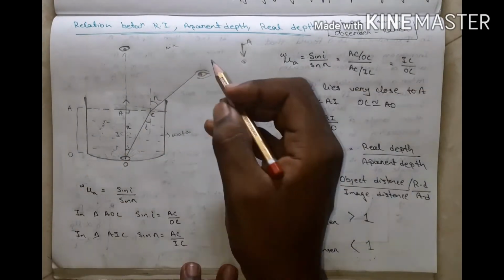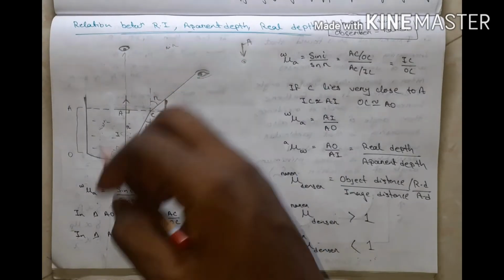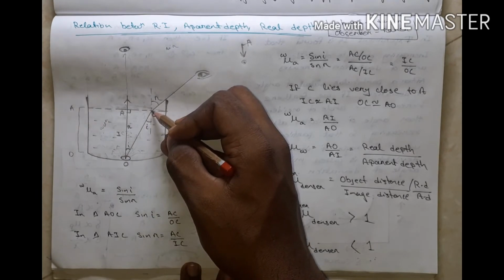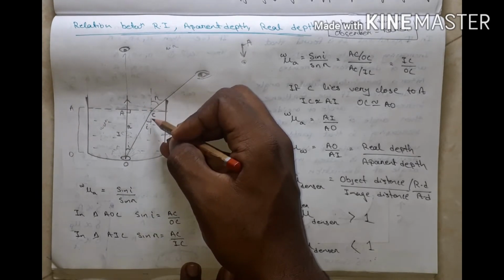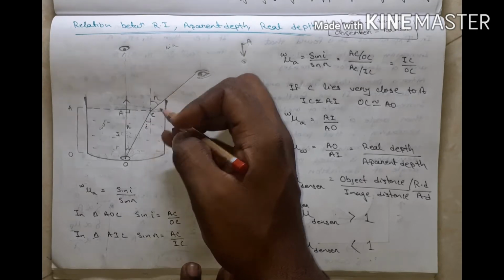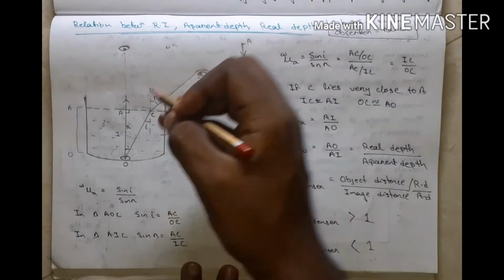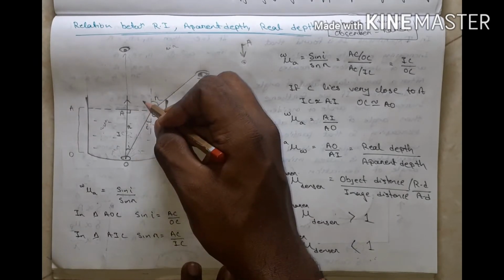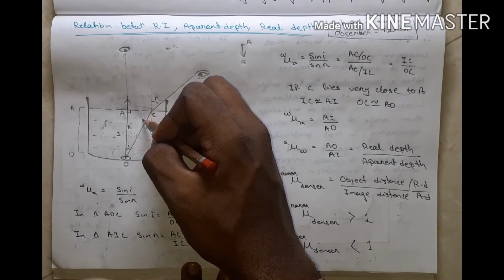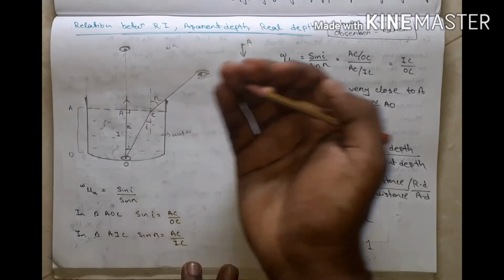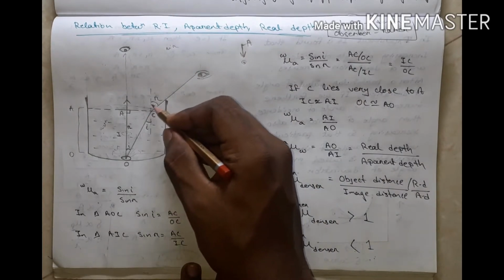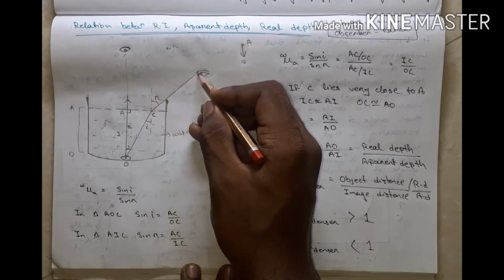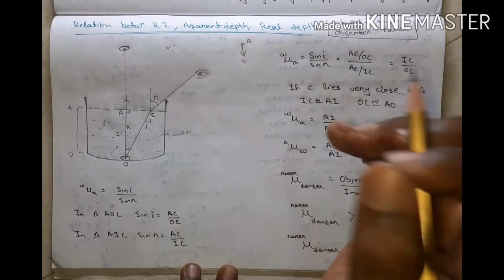If the observer is at this point, the ray going there meets a medium change. Since it moves obliquely, it undergoes refraction. This is the normal for this surface; water is the higher medium and air the lower. When a ray goes from higher to lower medium, it bends away from the normal, at angle R, and goes to the eye of the observer.